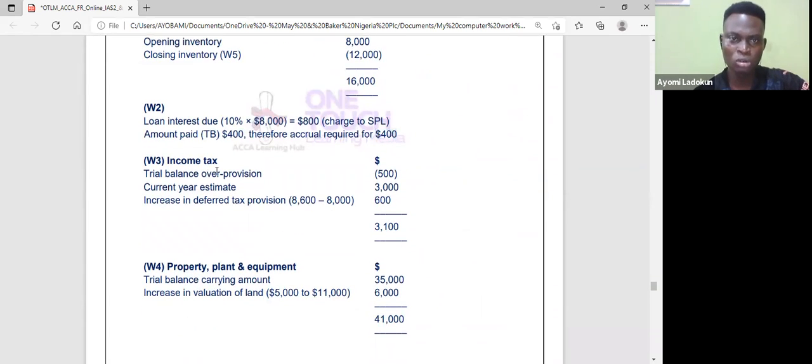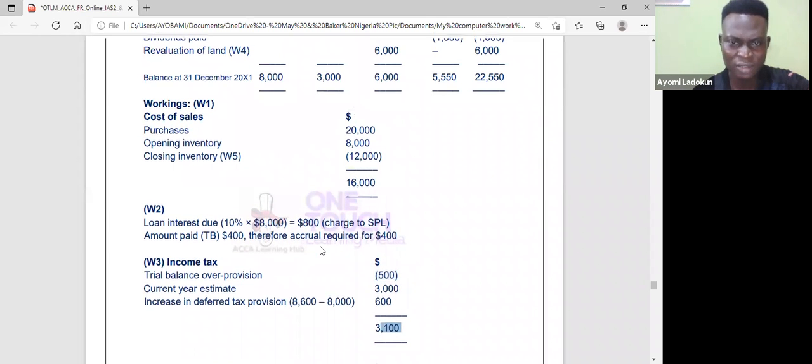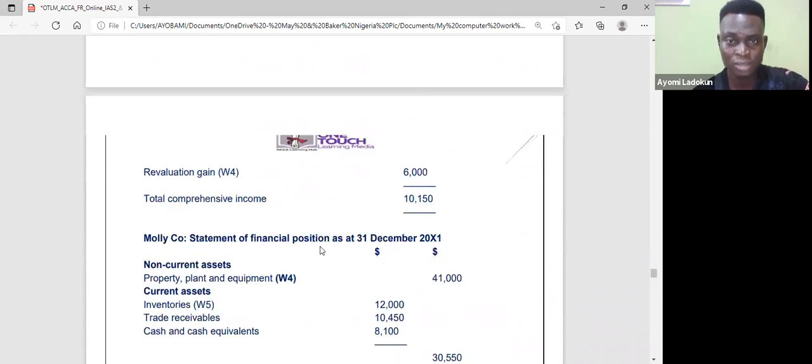So now go to your income tax. Remember in the trial balance, I have already over-provided, so it will be a credit. It's not a charge, that's why it's in brackets. The current year estimate is 300. Then the increase in deferred tax: remember in the account I have 8,000, and it has increased by 600. So I can have my income tax to be 31 rather. Let me show you that increase in deferred tax, 8,600.